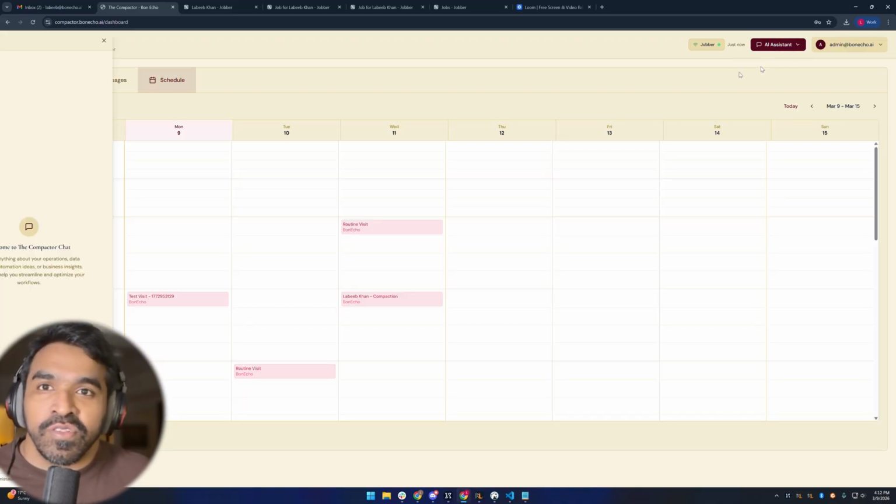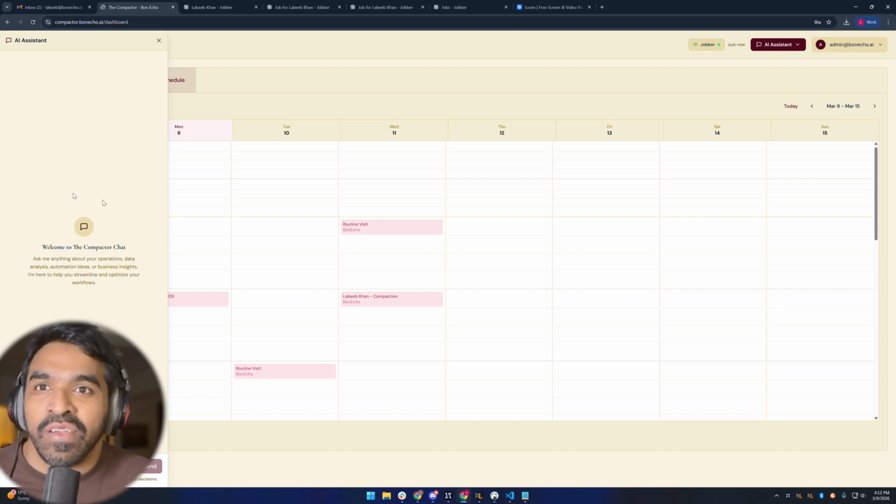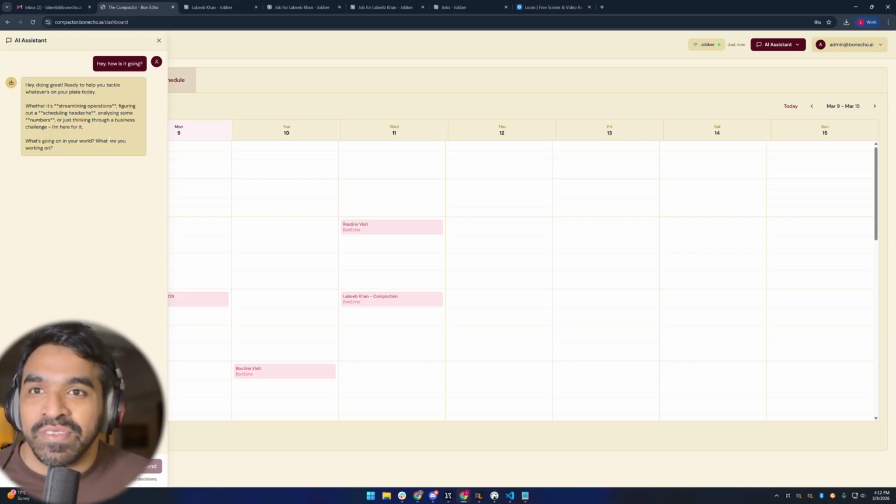Also check this, there's also a little AI assistant on the side that kind of works like your personal ChatGPT and is connected to your entire business. So it's like an assistant that helps you with anything that you ask it to. So for example, what's the invoice that needs to be paid or chased up on? If you just type that in, it'll give you an answer. Or any info about your customers, it can fetch that all from your systems and your database. You can even ask it to do things like send an invoice.